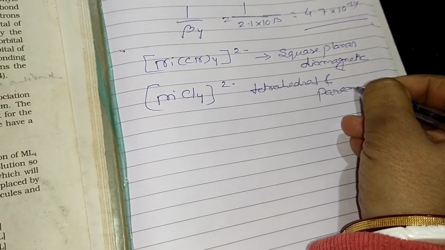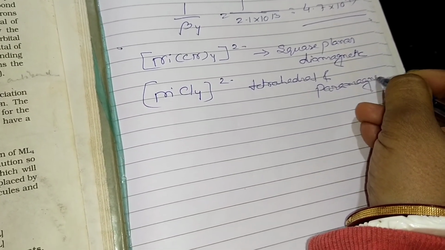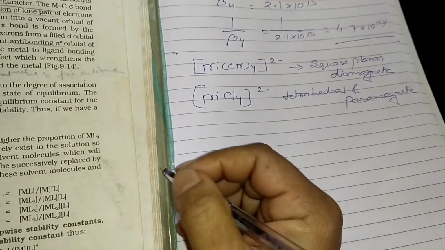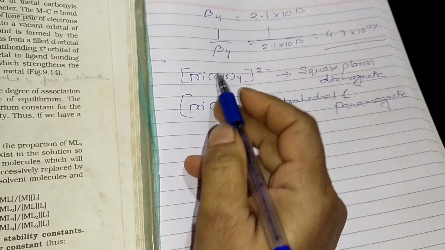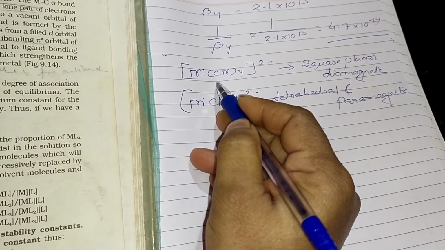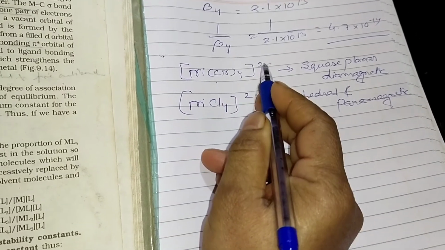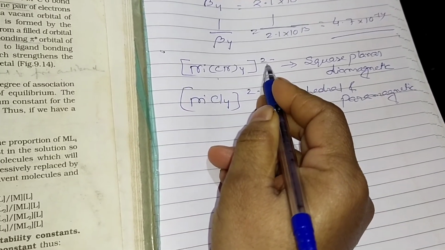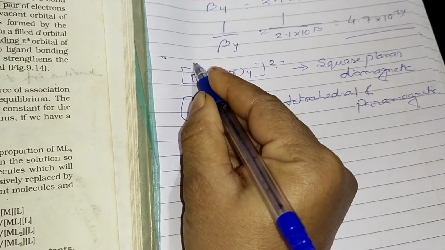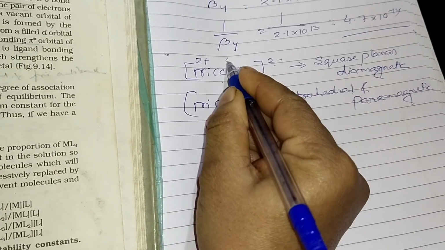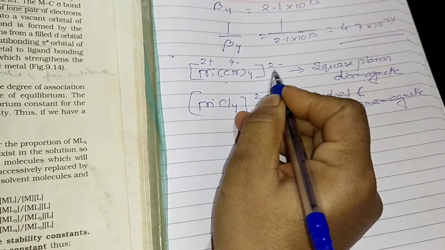The question is very easy, and we just have to show the geometry. Cyanide is -1 charge, so four cyanides give -4, and the overall charge is 2-. That means nickel must be 2+.